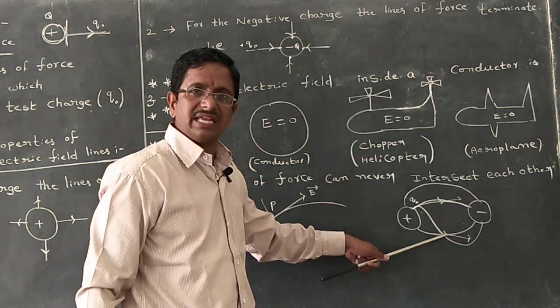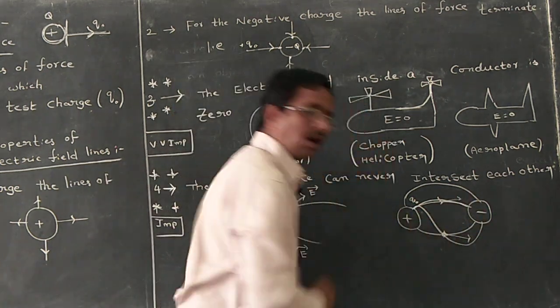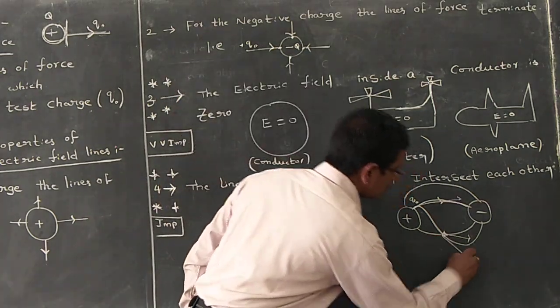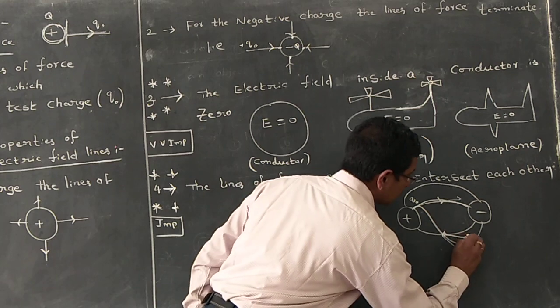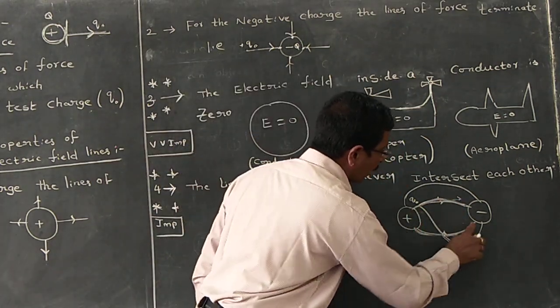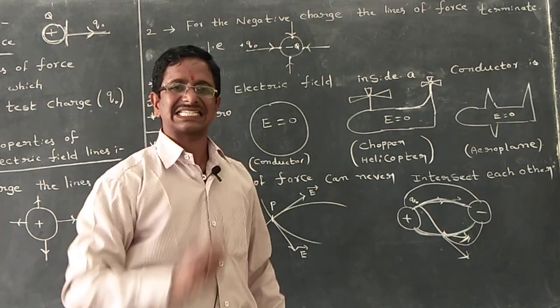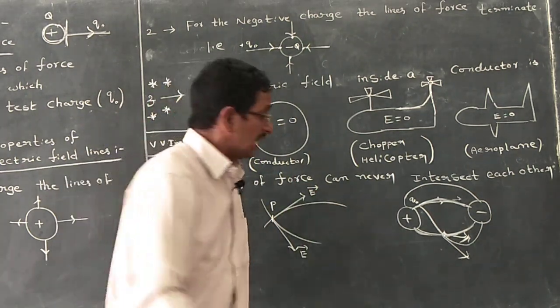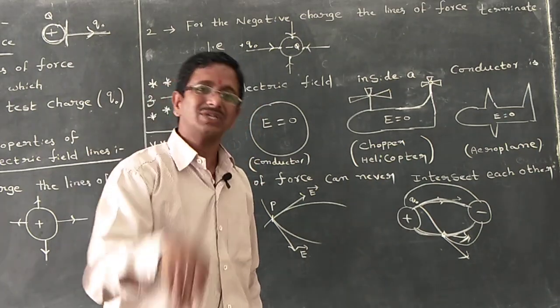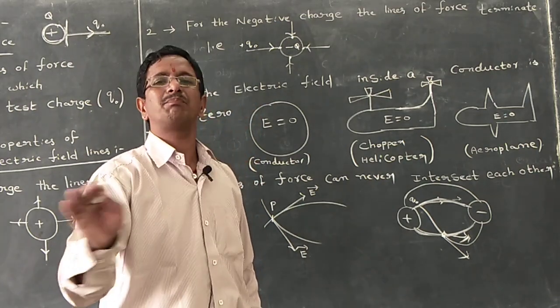If it is going like this, at the point of contact, we have to draw two tangents. One is like this, second one is like this. That means two lines of force cannot intersect. If they intersect, at the point of intersection we have to draw two tangents, but it is impossible.